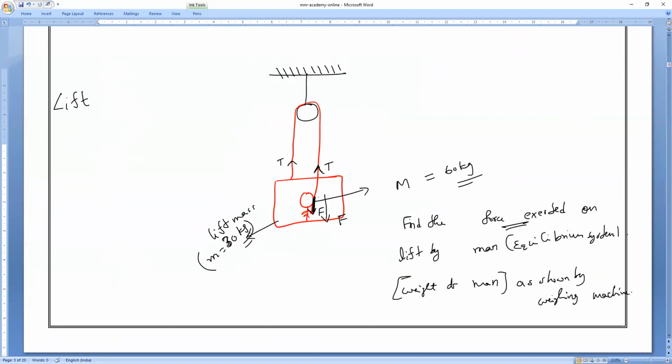What do we consider? The force. This is the surface, which means the lift will exert a normal force on the man, that is N. Then the man will also exert a force on the lift, which is also equal to N. Is it clear, everyone? Do you understand or not?